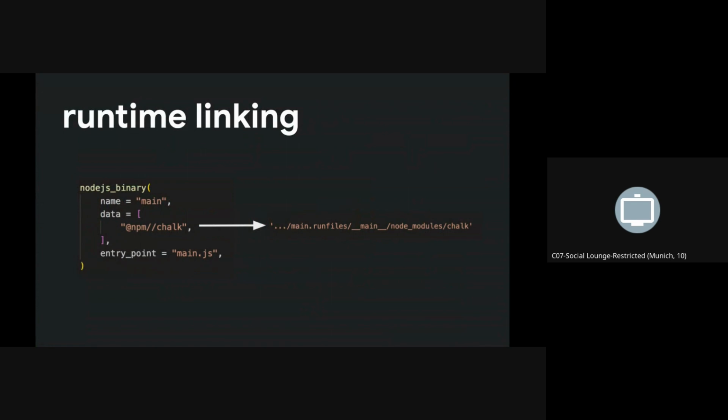So the next approach we tried with the rules Node.js originally was runtime linking. If a Node.js binary depended on an npm dependency, before we hit the entry point of that binary, we'd actually create the node_modules folder and symlink that to a location that it could find it. That made the problem better for a lot of tools, but it had a lot of corner cases, and it wasn't Bazel idiomatic. Had trouble with genrules in general. You can't just pass a Node.js binary to a genrule. It just wouldn't work.